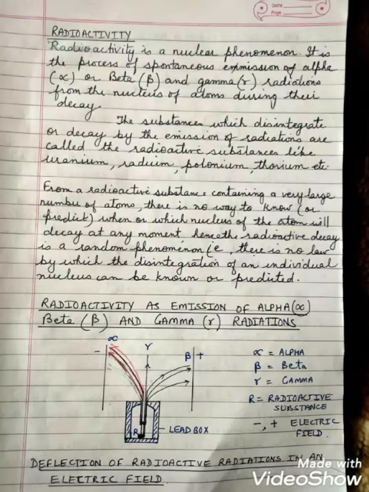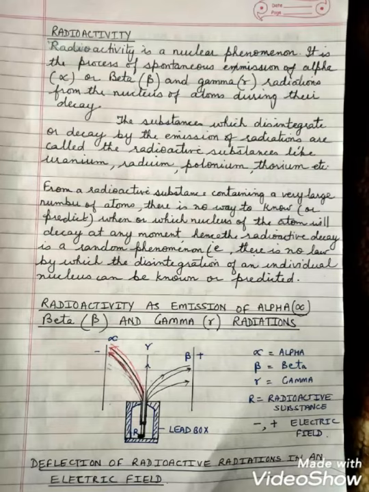Radioactivity. Radioactivity is a nuclear phenomenon. It is a process of spontaneous emission of alpha, beta and gamma radiations from the nucleus of atoms during their decay.